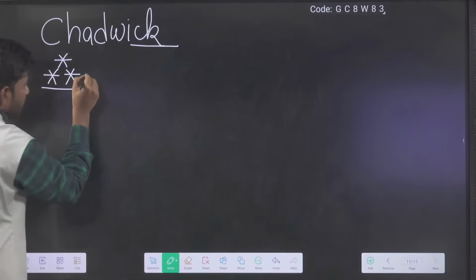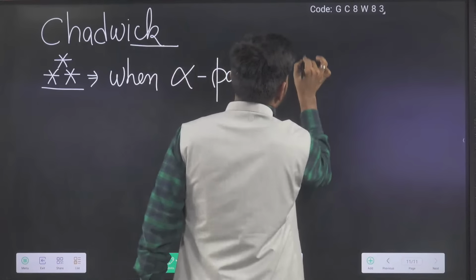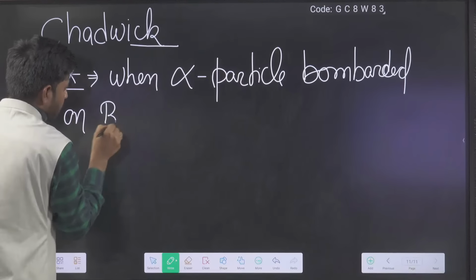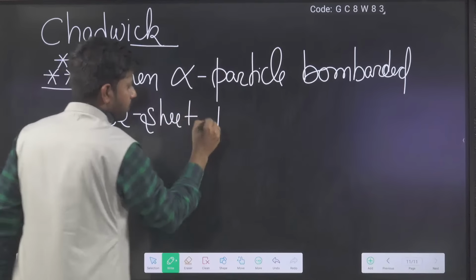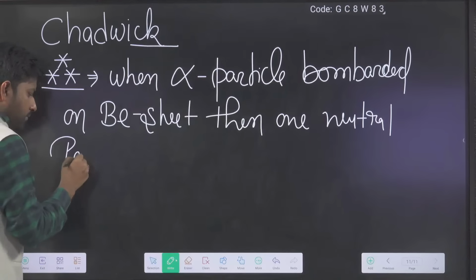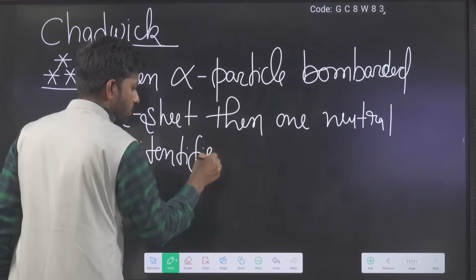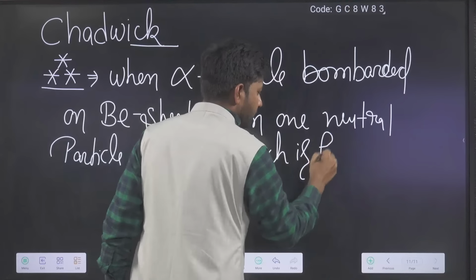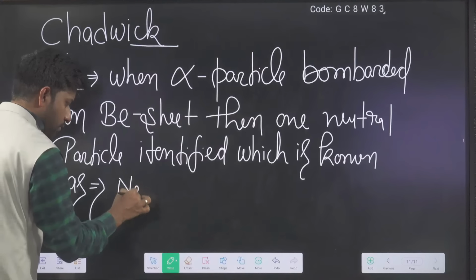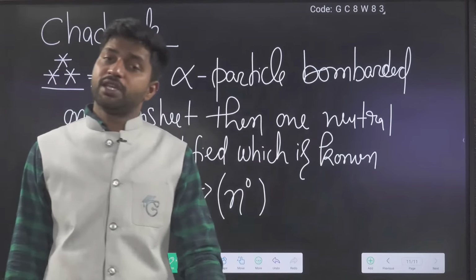So now I'm writing that statement: when alpha particles bombarded on beryllium sheet, then one neutral particle was identified, which is known as neutron, represented as N0. So the neutron concept came in this manner.